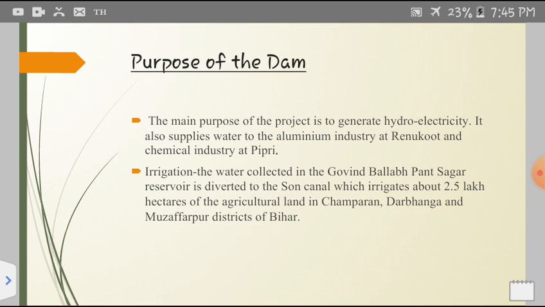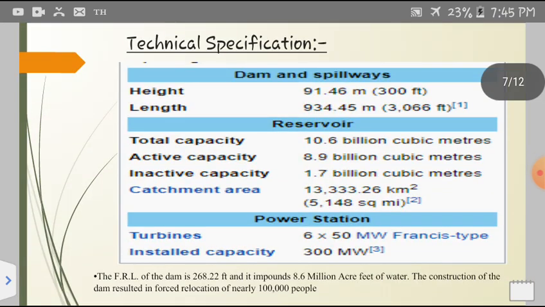Irrigation. The water collected in the Govind Ballabh Pant Sagar reservoir is directed to the Son Canal, which irrigates about 2.5 lakh hectares of agricultural land in Champaran, Darbhanga, and Muzaffarpur districts of Bihar. So now we will discuss some technical specifications of this dam and spillway. The height of the dam is 91.46 meters, that is 300 feet. The length of this dam is 934.45 meters, that is 3066 feet. Now the reservoir.